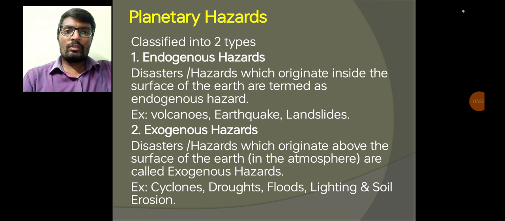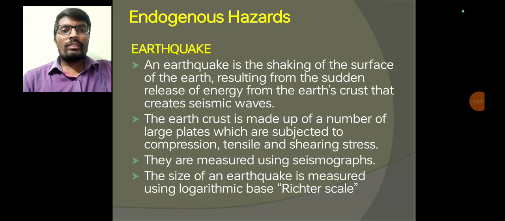Next go to the exogenous hazards. Exogenous hazards originate above the surface of the earth, that means the atmosphere. Examples are cyclones, droughts, floods, lightning and soil erosion.